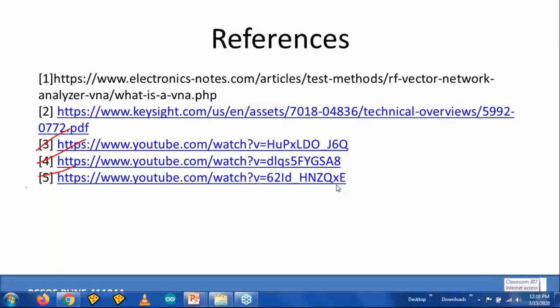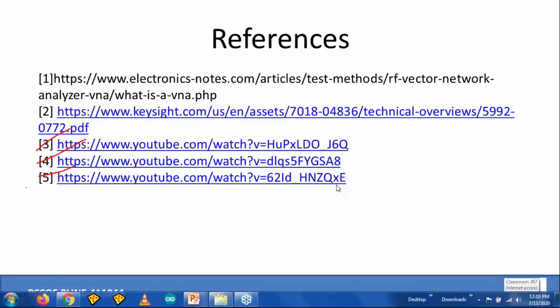Probably in your colleges you have microwave laboratories. A variety of components are lying over there, maybe isolators, directional couplers, circulators, right? These components are available. Antennas are there, right? Try to test them whether they are meeting the required specifications or not, right? So it will give you a good insight.